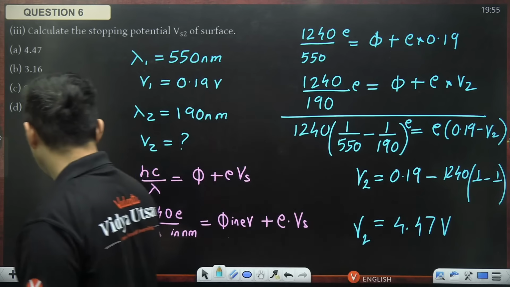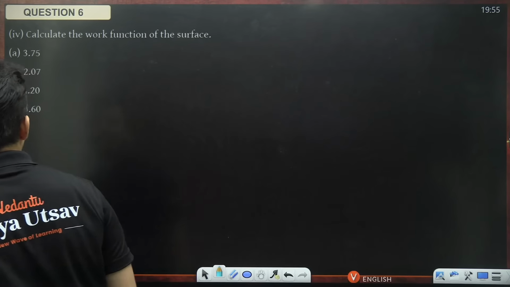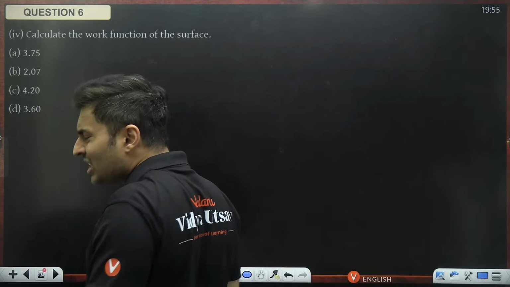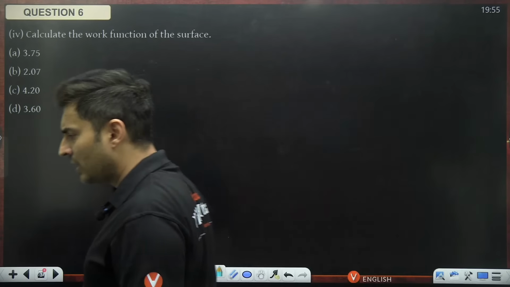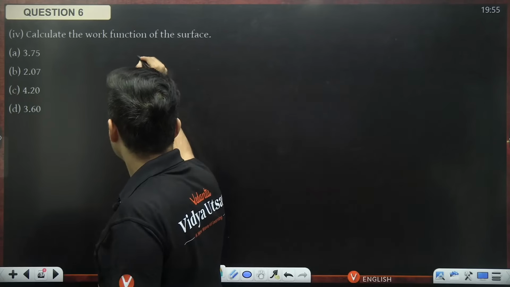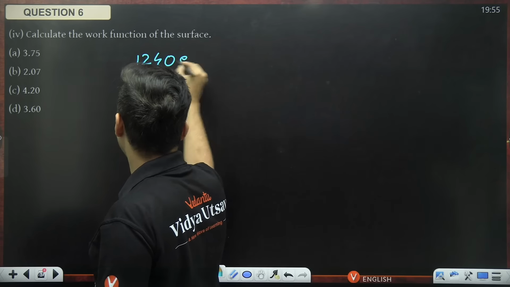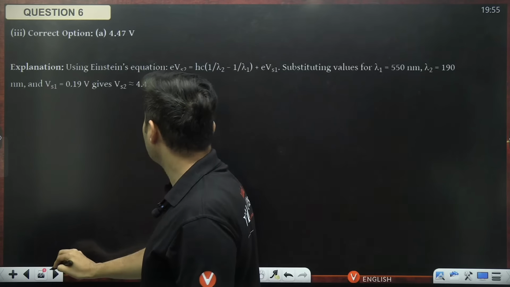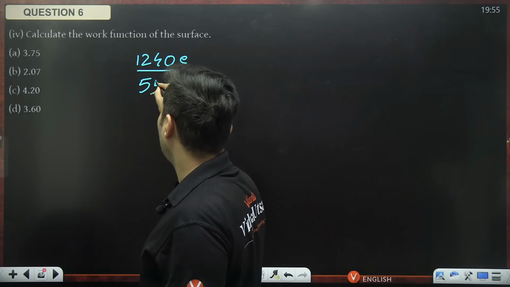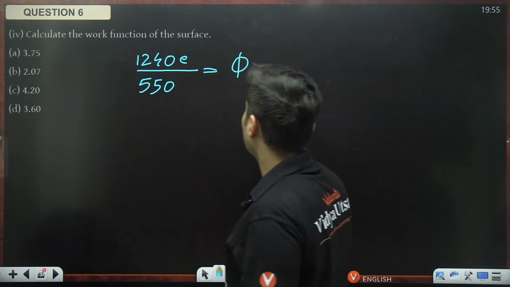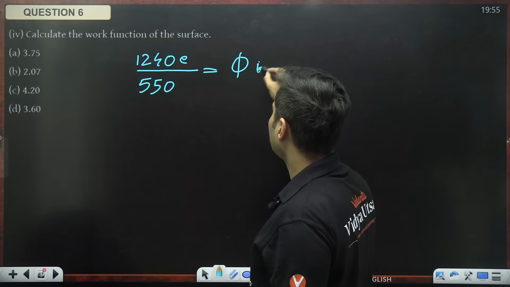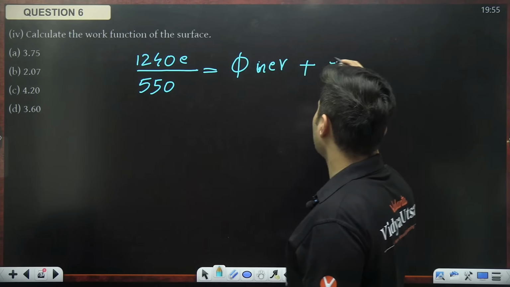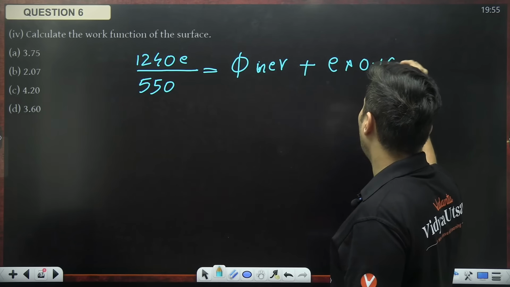All right. Let's move on to the next one on your screen. Calculate the work function of the surface. Same thing, guys. 1240 electron volt divided by the wavelength, which was 550, is equal to the work function in electron volt plus e multiplied by 0.19.